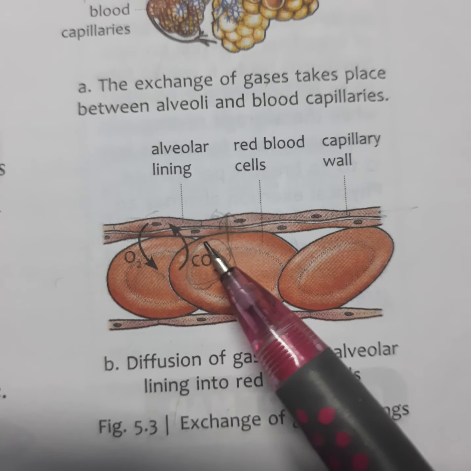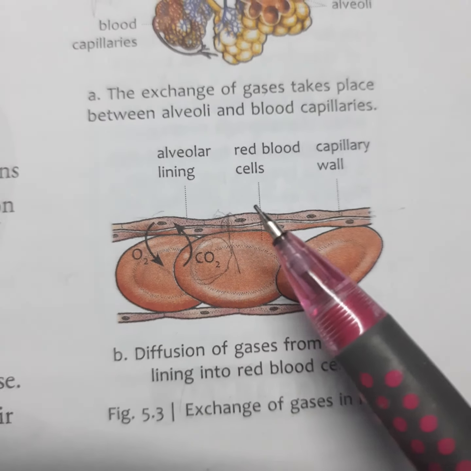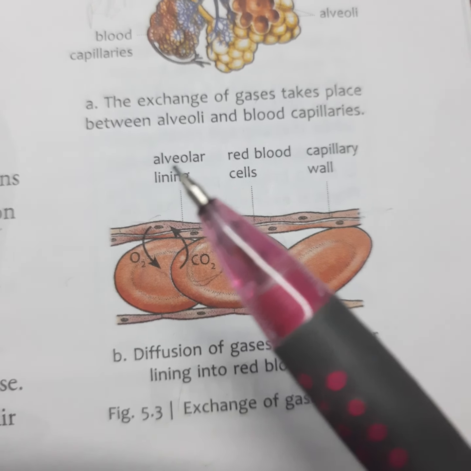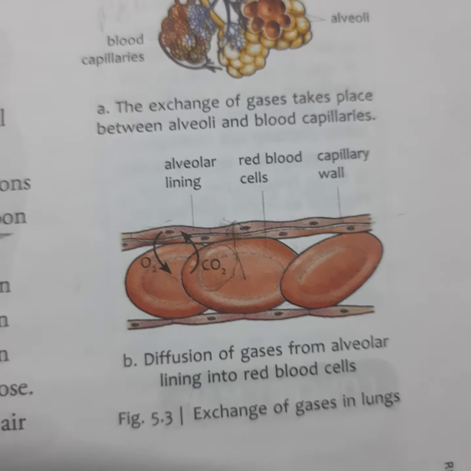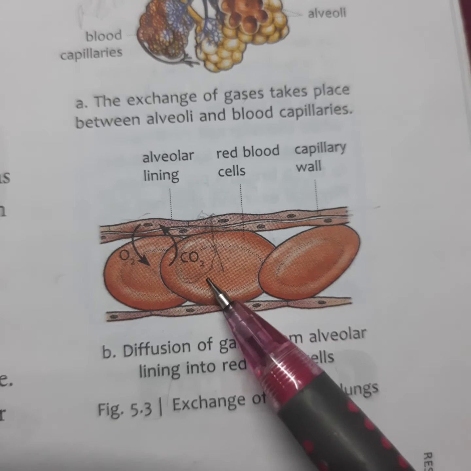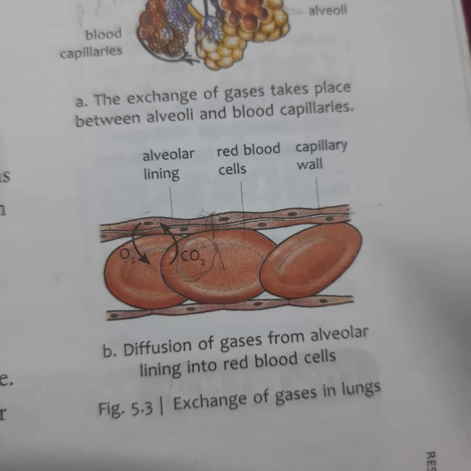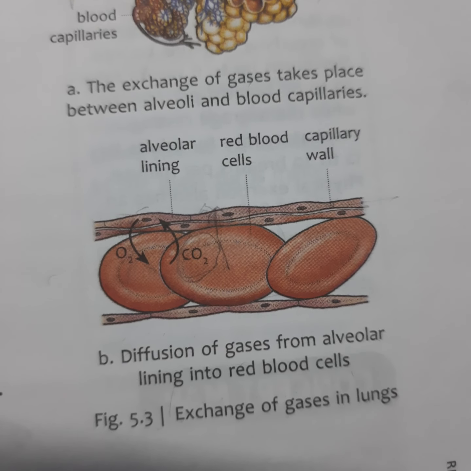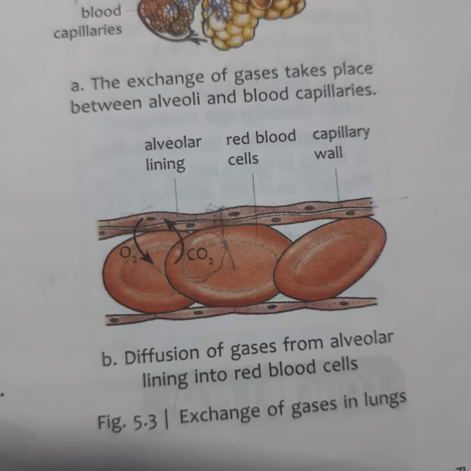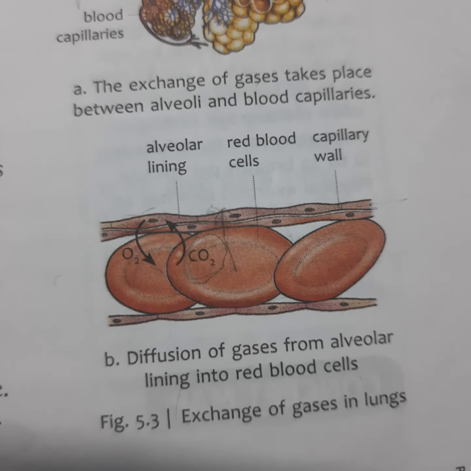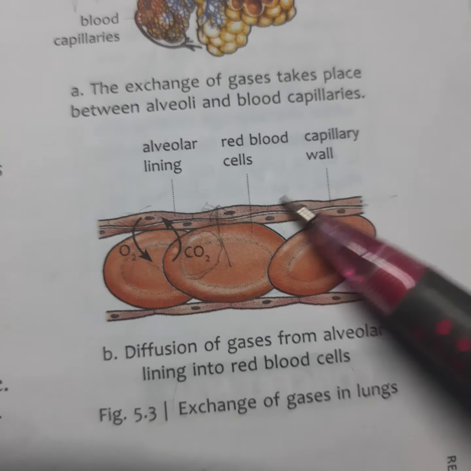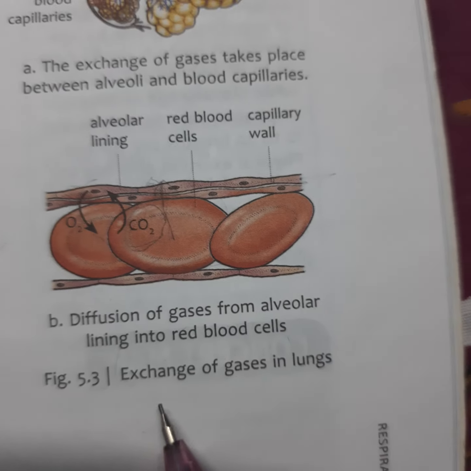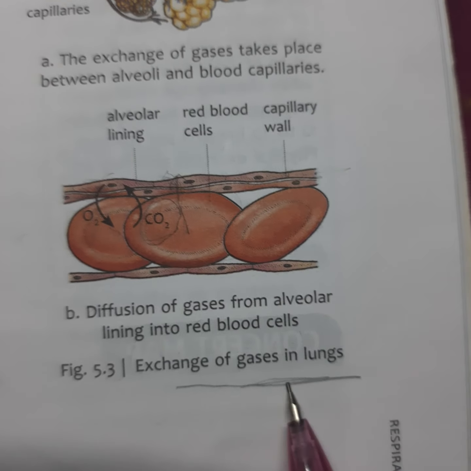Then after that, through the alveoli it goes to the bronchioles, then bronchi, then trachea, then larynx, pharynx, and from the nose the carbon dioxide gas comes out. In the same way that oxygen-rich air goes in through the nose, the carbon dioxide also comes out of the body from the lungs. Like this, exchange of gases in lungs takes place.